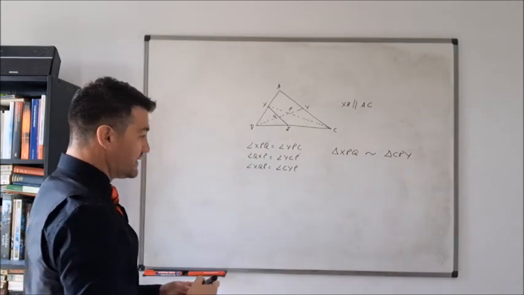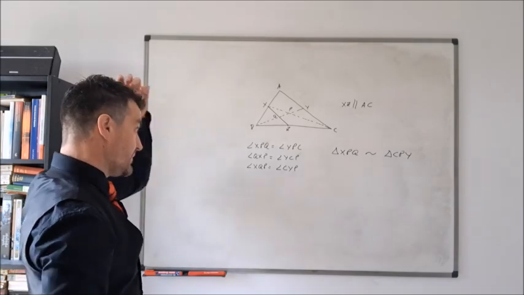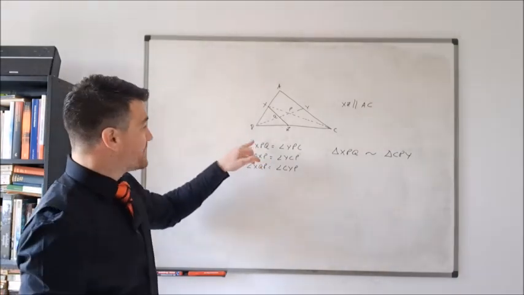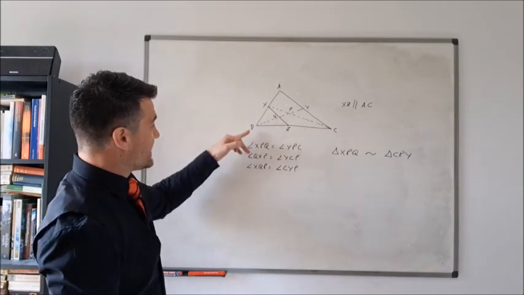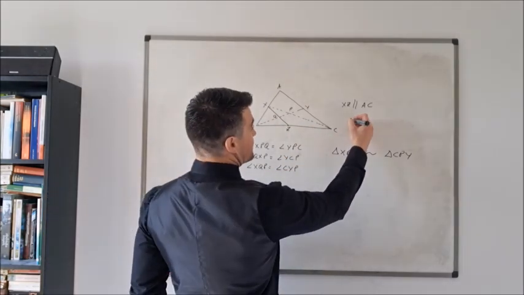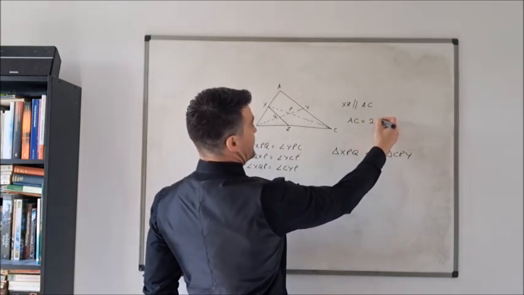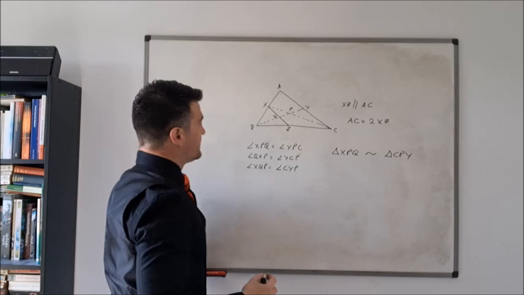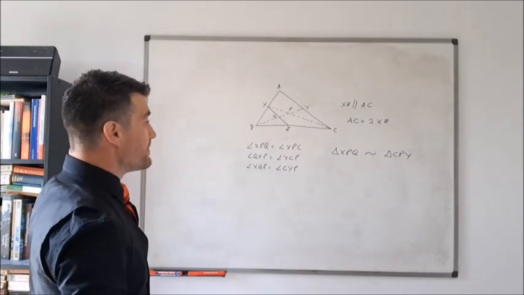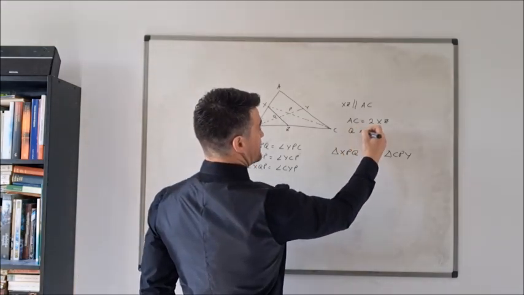So I'll just use this symbol to indicate similarity. Okay, so now because X and Z are the midpoints of these sides, that means that AC is going to be equal to twice XZ, for example. Okay, and Q is also the midpoint of XZ.